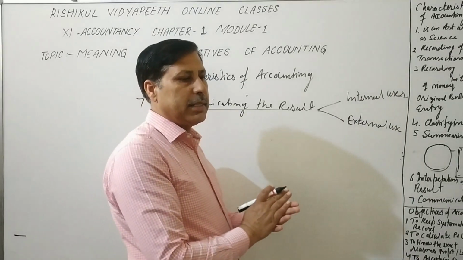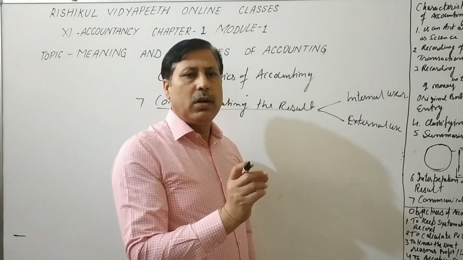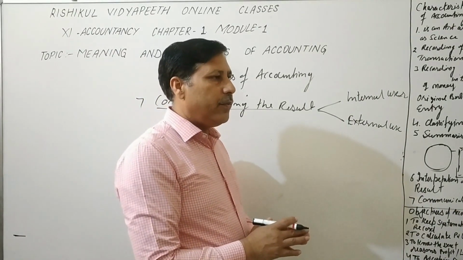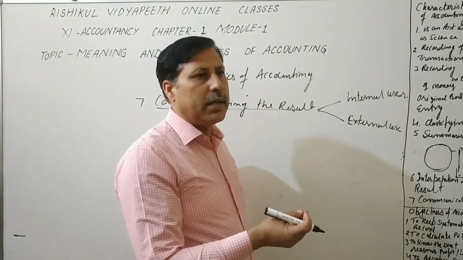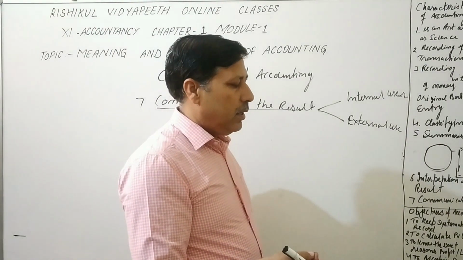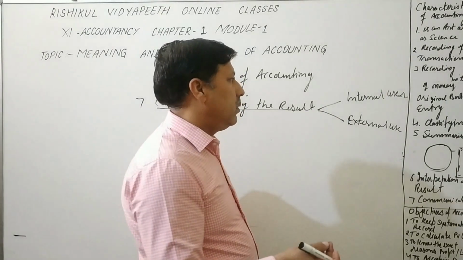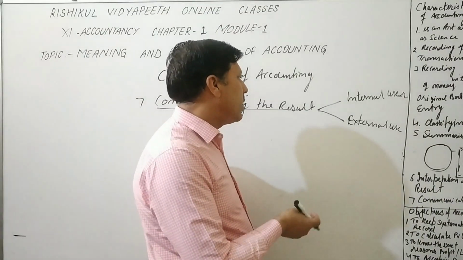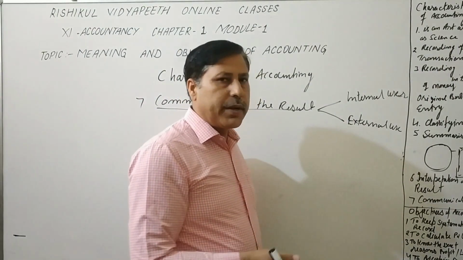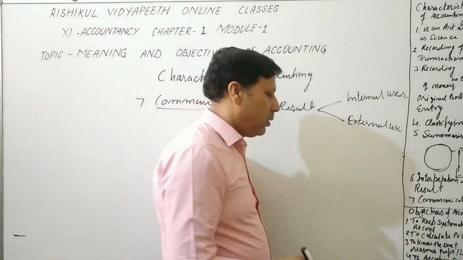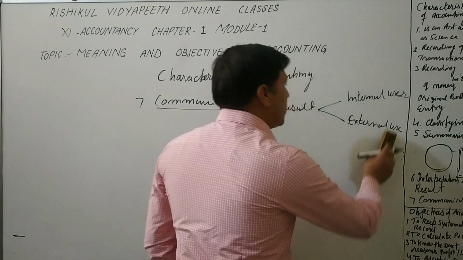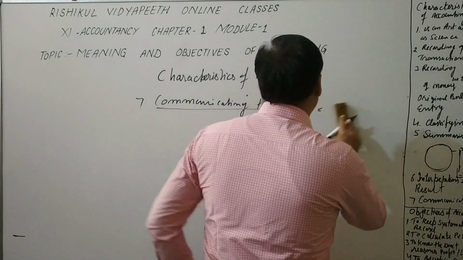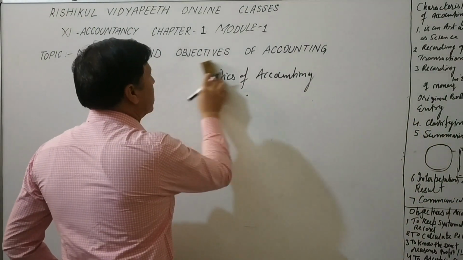We prepare the balance sheet. The balance sheet is just like a notebook, and it is printed, and we give it to various parties according to their need, like bank, government, income tax authority. Everywhere we provide the financial result. It may be audited or unaudited, whatever. So these are the characteristics of accounting. Now, one by one, I will discuss the characteristics.